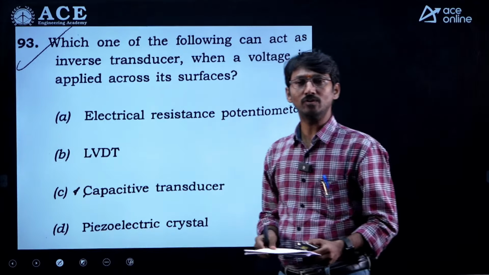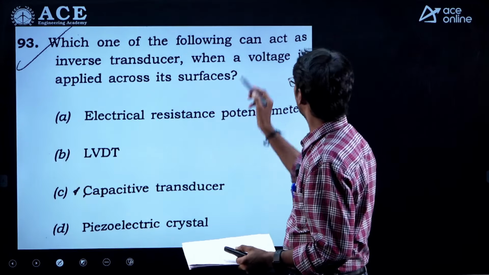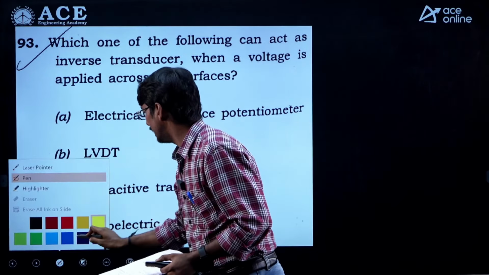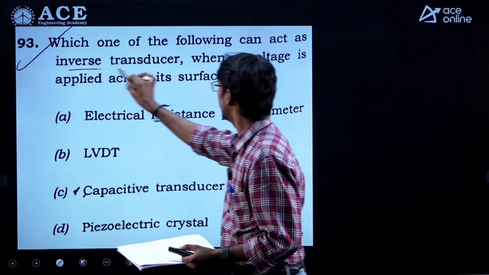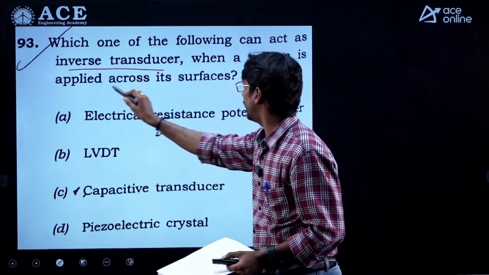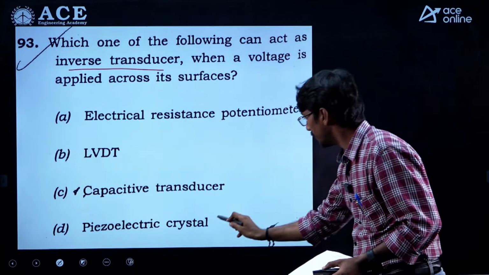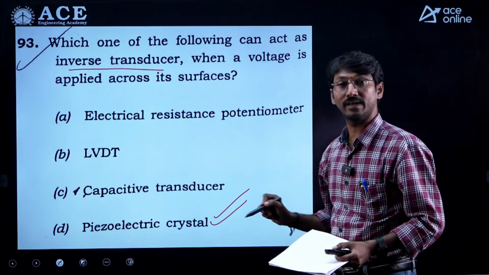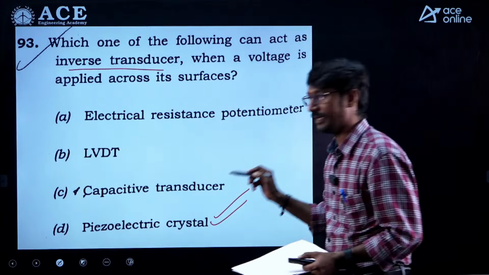Right. Now I am going to give the solution related to the measurement subject. The first question here is, which one of the following can act as an inverse transducer? Which can act as an inverse transducer when a voltage is applied across its surface? All these three are transducers only. A piezoelectric transducer can act as a transducer as well as inverse. So therefore the answer will be piezoelectric crystal.